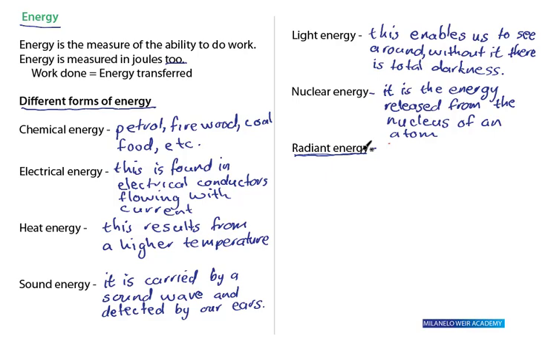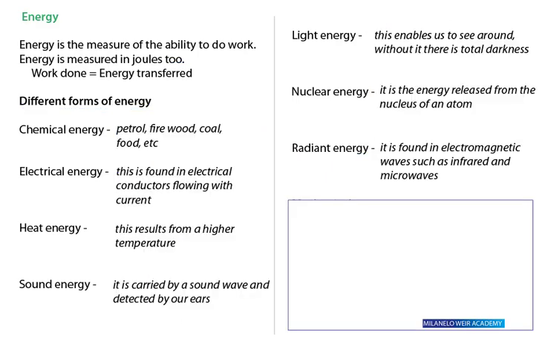So anything at a higher temperature around you will radiate heat towards you. That's radiant heat. Okay? So these are the different forms of energy.